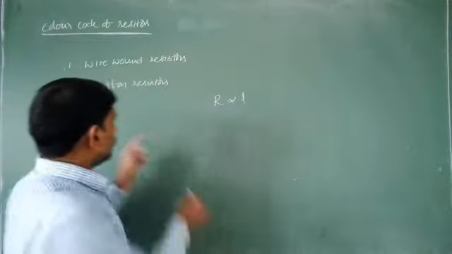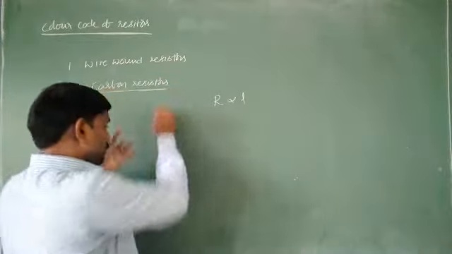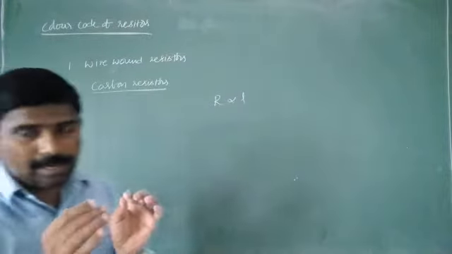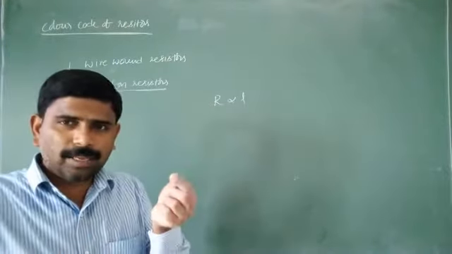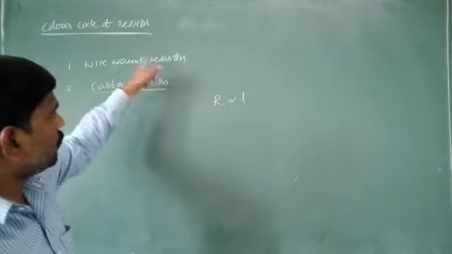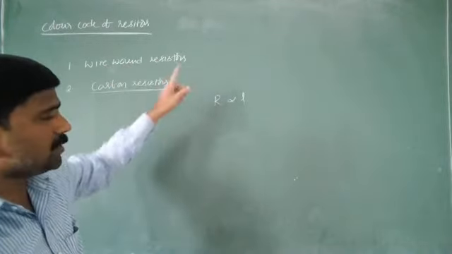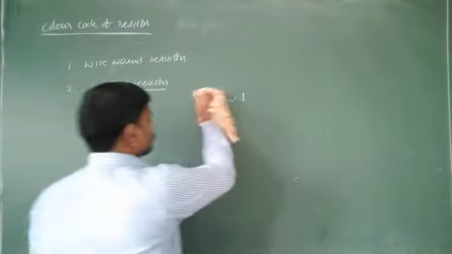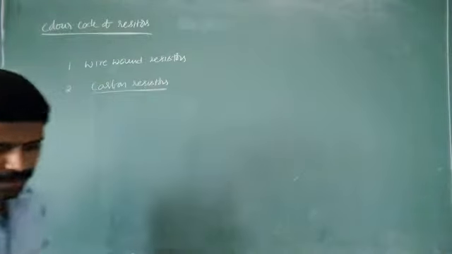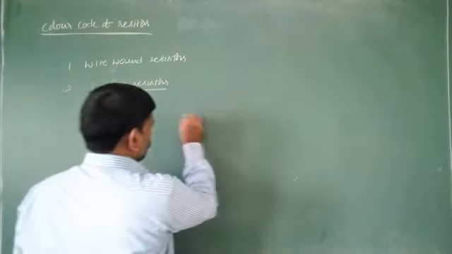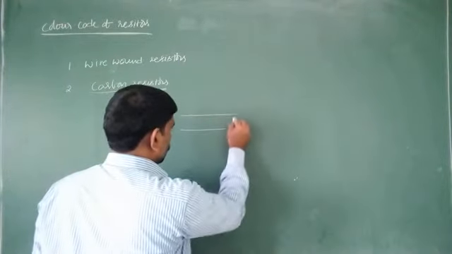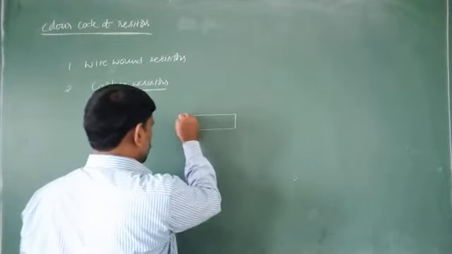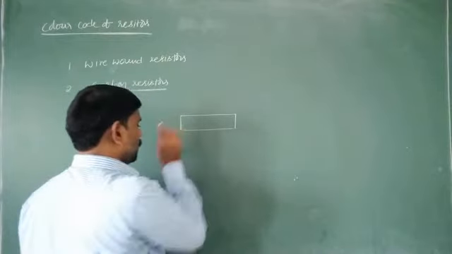But in case of carbon resistors, these are very less in size compared to the wire wound resistors. Here this one is nothing but the carbon resistor.